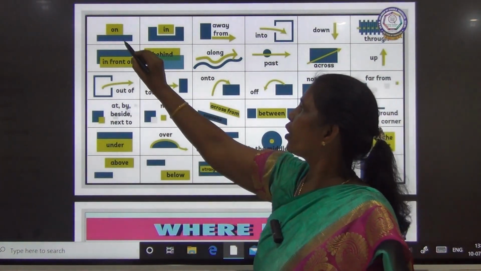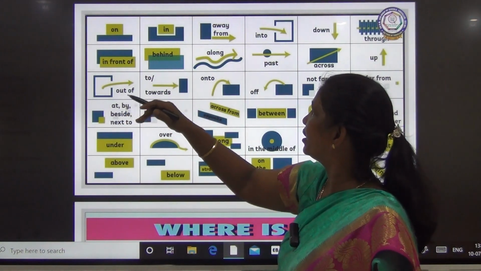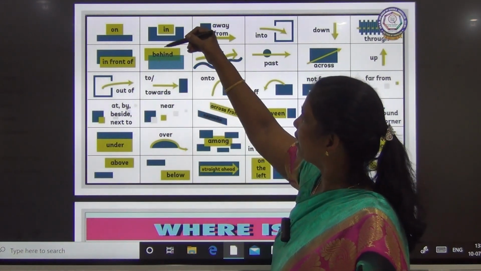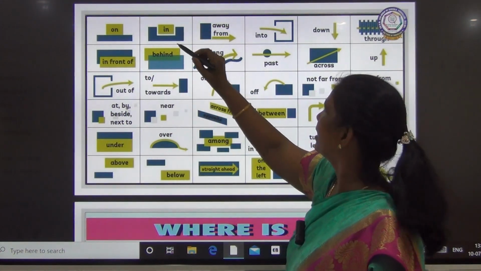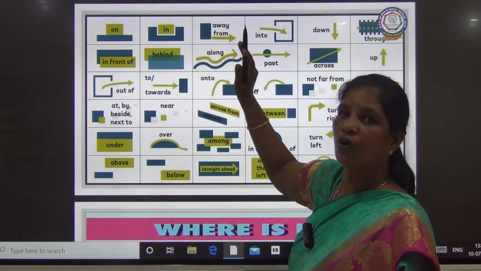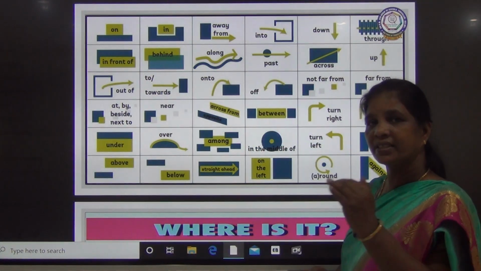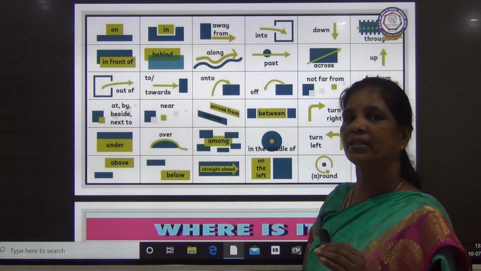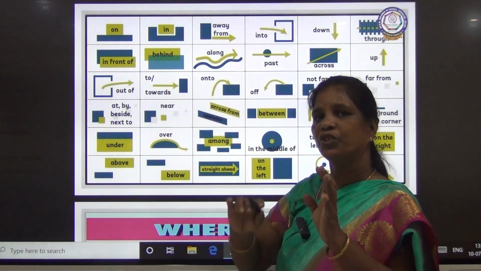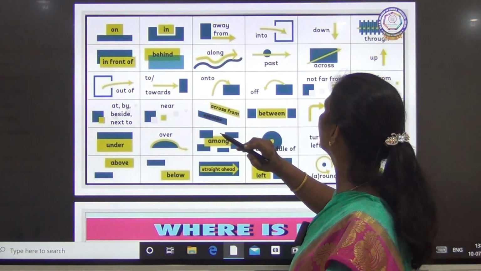Your product is on the table, so it shows a position: on the table. It is inside, so we say in. And away or from, from one place to another. When movement is given to something, suppose someone is swimming and jumping into the tub, then you will use into.